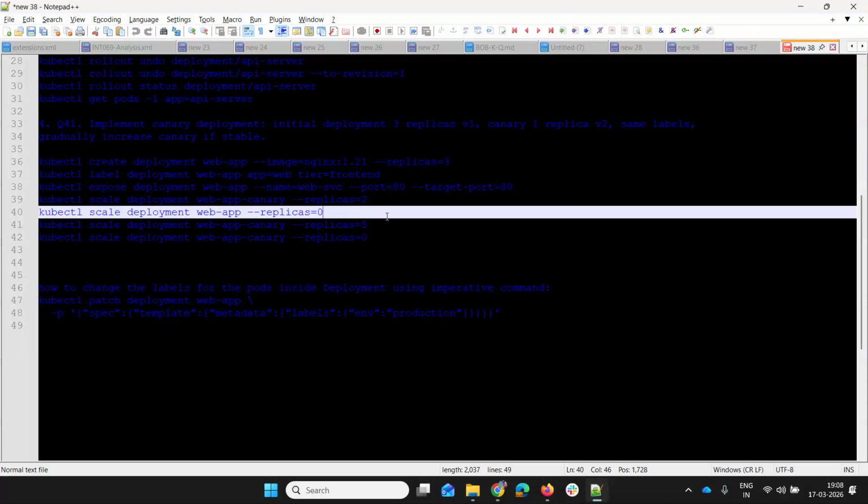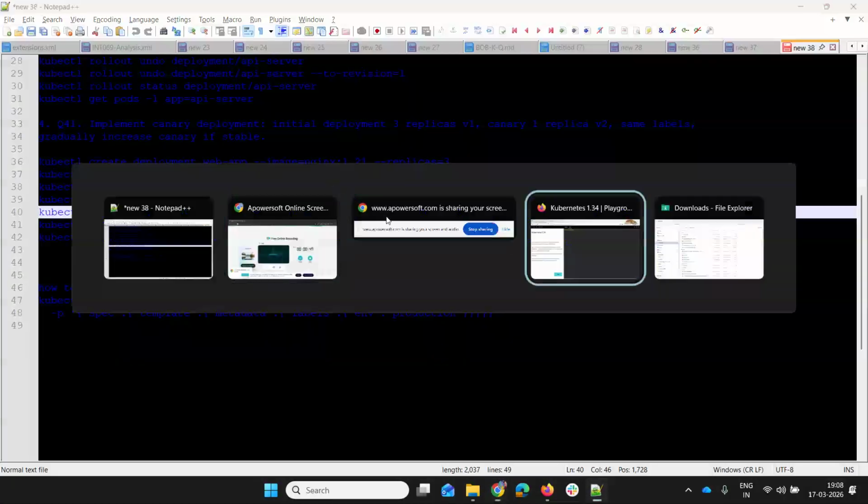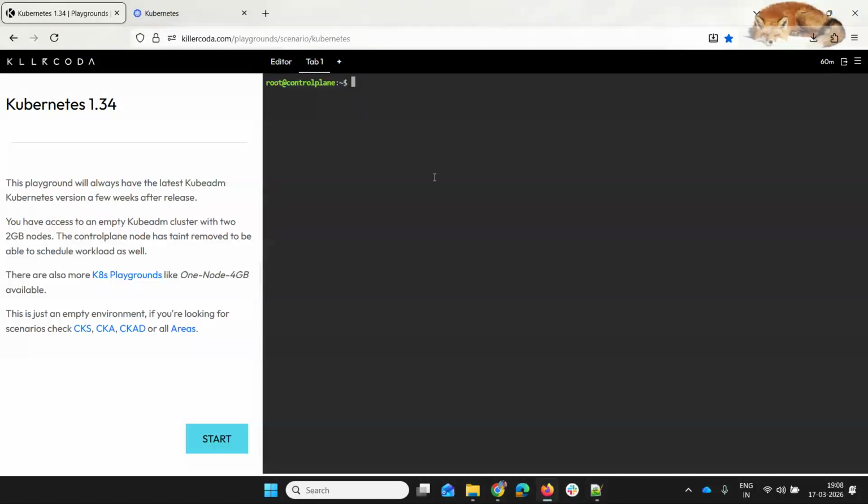So how are we going to do that? Let's see. Okay, let's continue. To create any deployment, we need to use an imperative command, or we can also use the docs to search for create deployment examples, and we can edit that file. So I'm using an imperative command. Create deployment.